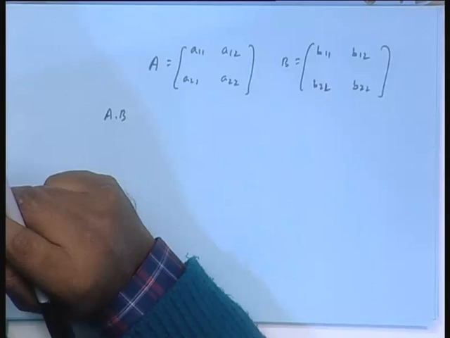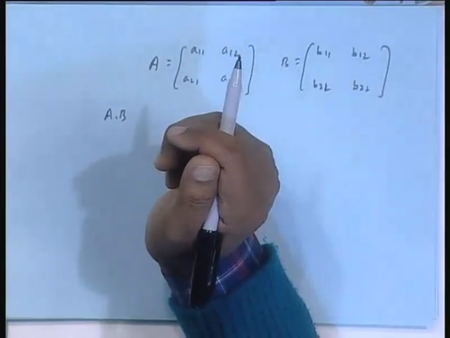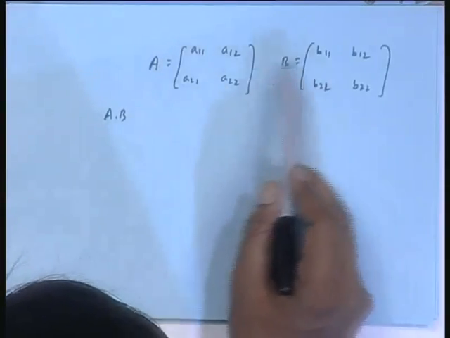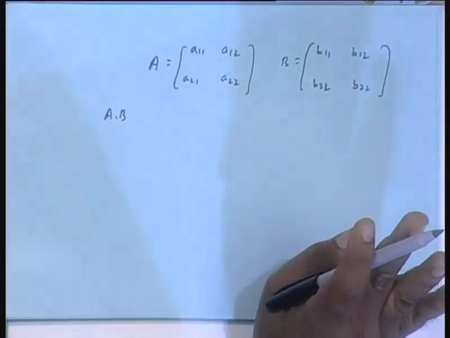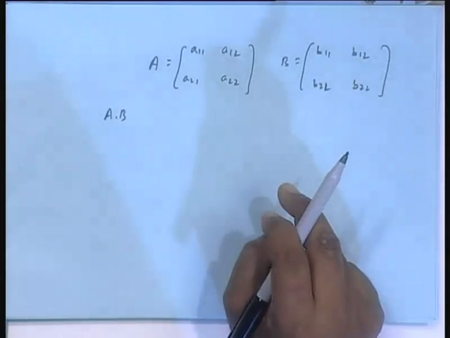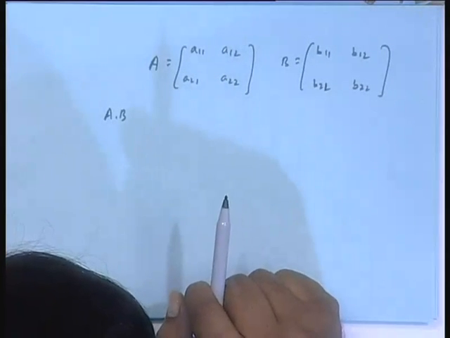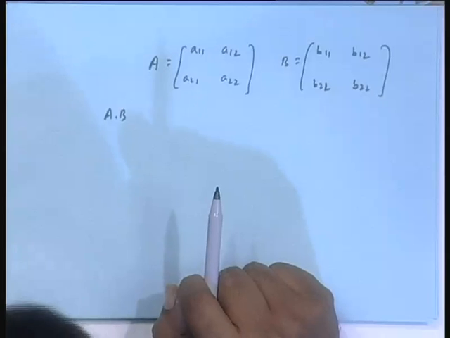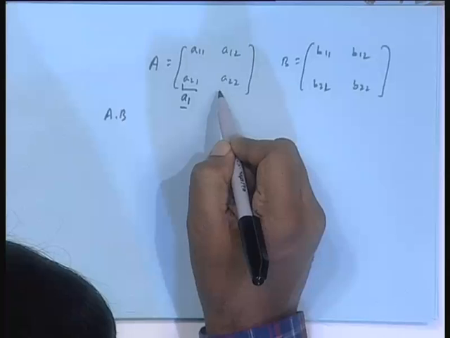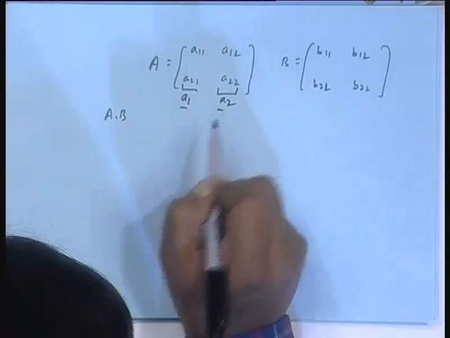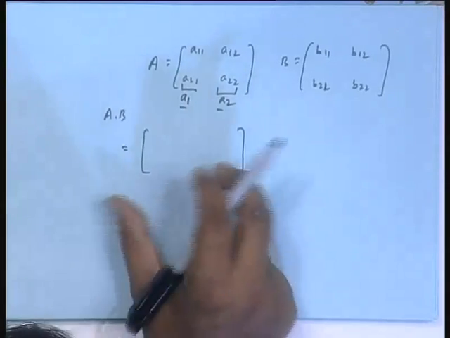How will you do? Normally, what do you do? Tell me. You do like this, A11 into B11 plus A12 into B21, one term, like that, isn't it? So, from today's class, you should never do that. That is not the way you should do. That is done in the school level, not anymore now. My claim is, if you call this first column a column vector A1, second column A2, then this will be a matrix, again 2 columns.